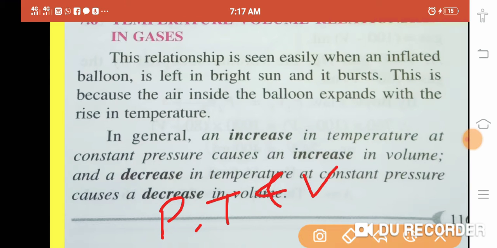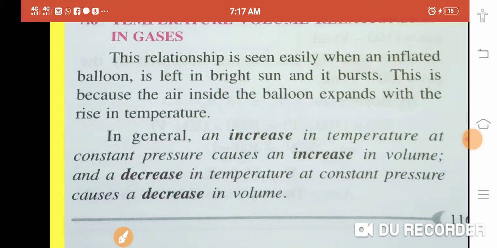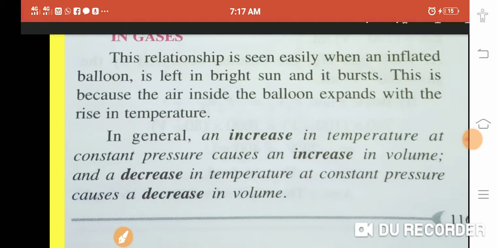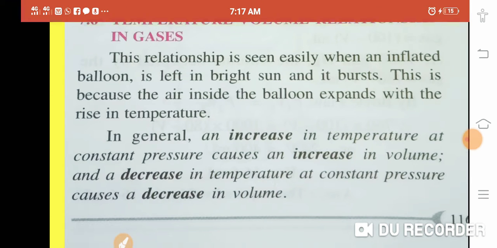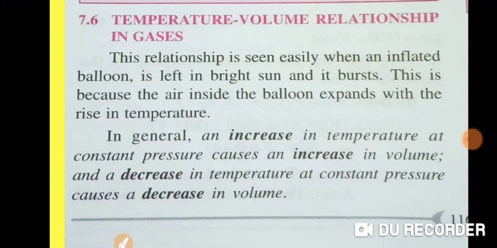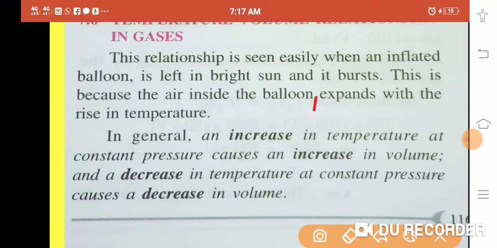So here we have to discuss the relationship between temperature and volume. It means the third one, that is pressure, will remain constant.